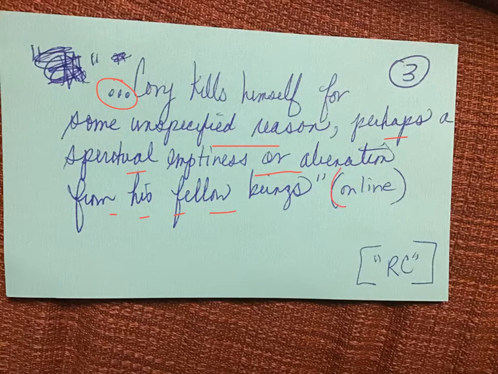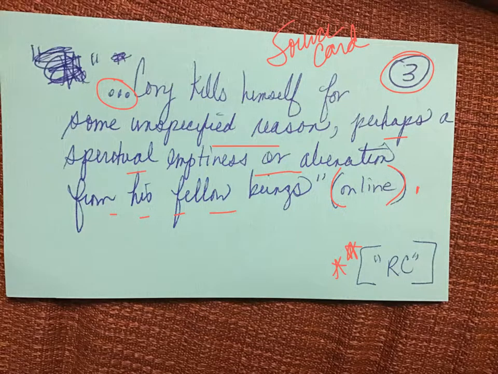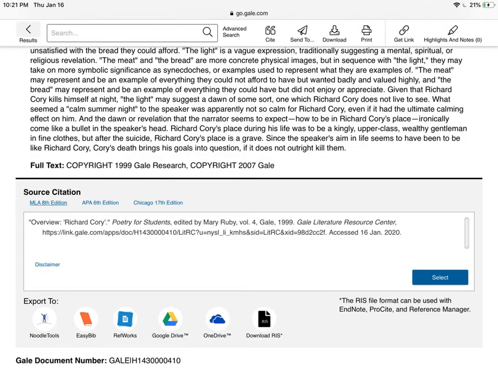In parentheses, I put the word online because there's no pagination when you're dealing with an online source. For my own edification, I'm just writing RC because I want to remember this deals with Richard Cory. The number in the corner will correspond to my source card when the time comes and I'm ready to do the works cited information. But let's say there's more in this article that I like. I even might take something from here. So perhaps, let's see.